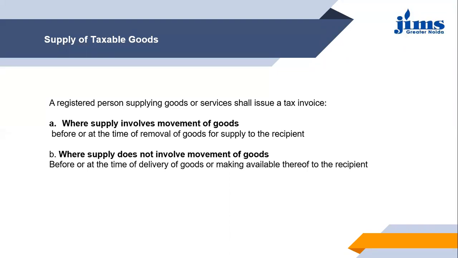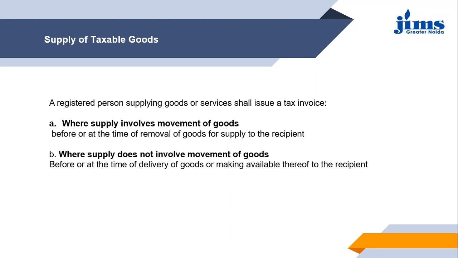So if it is delivery, then before or the date of delivery is the maximum time limit for the tax invoice. And in the next case where you are making the goods available to the recipient, the date at which you are making the goods available to the recipient, on that date you have to generate the invoice. As we have taken the example here where you are going to the shop and purchasing the goods over the counter, in that case, the invoice should be generated when you are taking the delivery. Like when you are buying the goods, you have collected the goods from the counter and you have done the billing. So once your billing is done, now the delivery has been handed over to you.